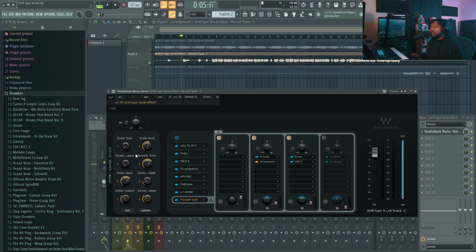So as you see, I was turning down the output of the reverb. I brought the reverb down. Like I said, I like to make macros. That way you guys don't have to go in. You don't even have to look at this part here. You can just have the macros over here set up and pretty much control this whole preset by itself.